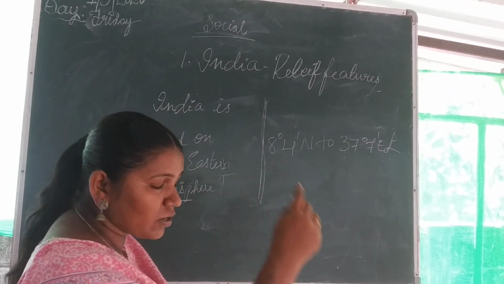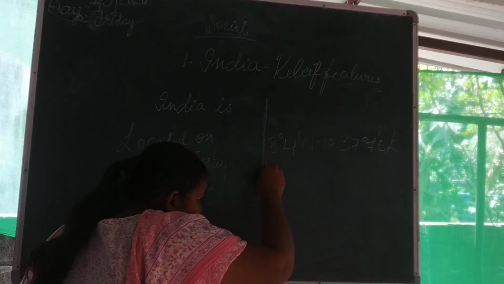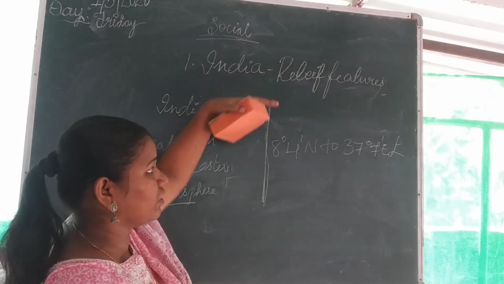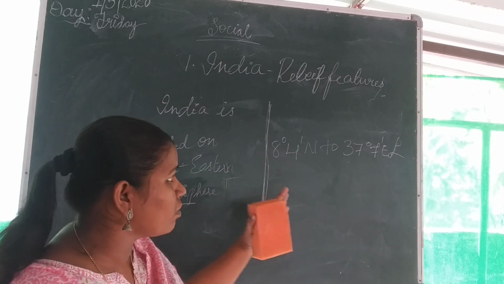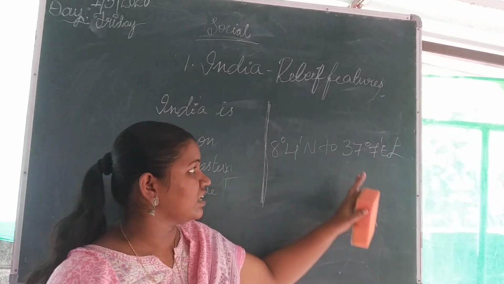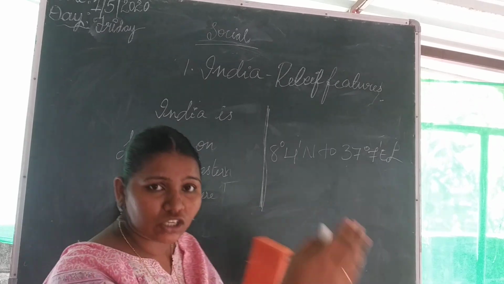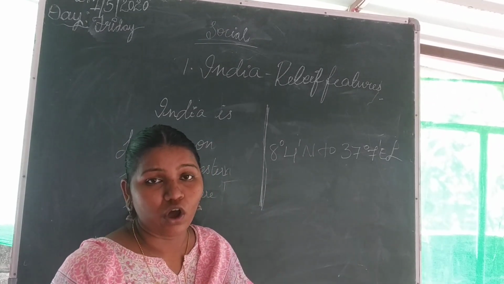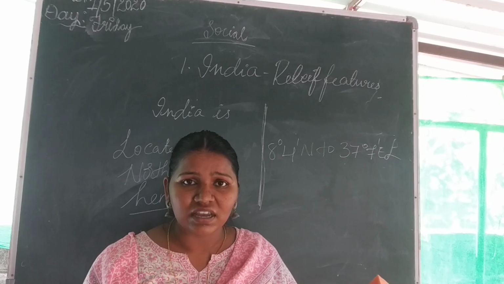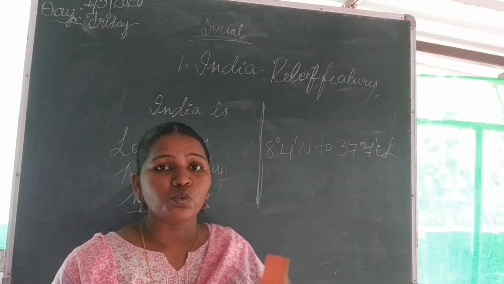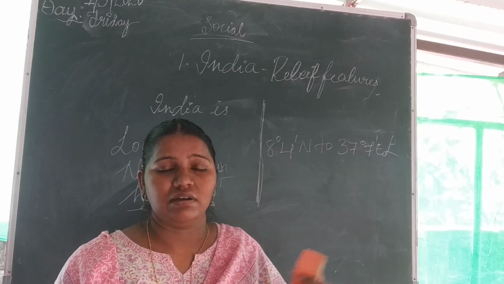Remember, children, this is the vertical side. That means the height of India is 8 degrees 4 minutes north to 37 degrees 7 minutes east longitudes. And now what is the horizontal position of India, or simply how much width is it? Till now we discussed the length. How much width does India lie between?